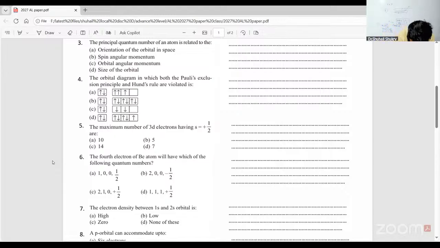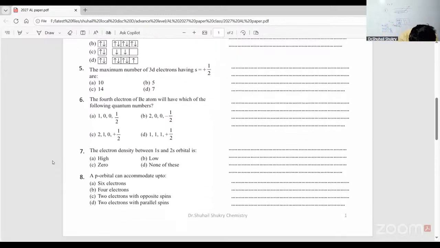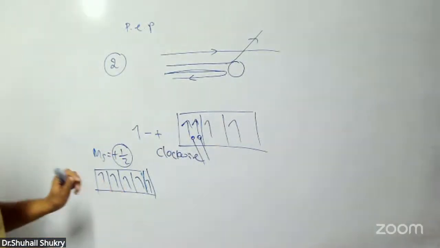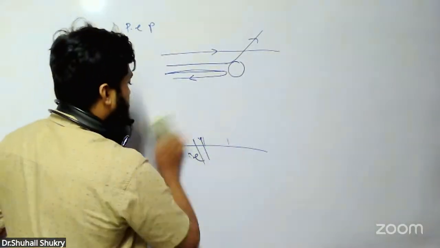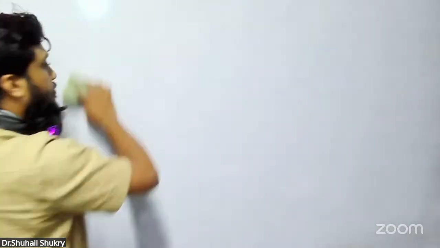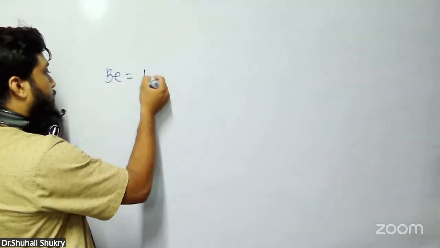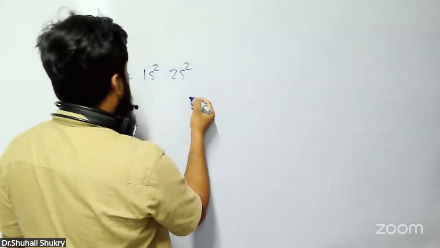Then number 6. The fourth electron of the beryllium atom will have which of the following quantum numbers? Beryllium is 1s2, 2s2.